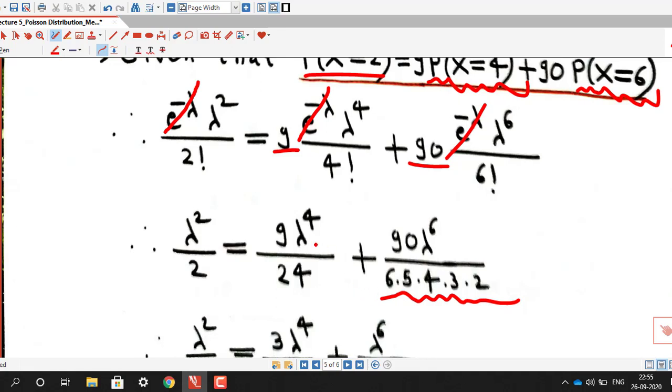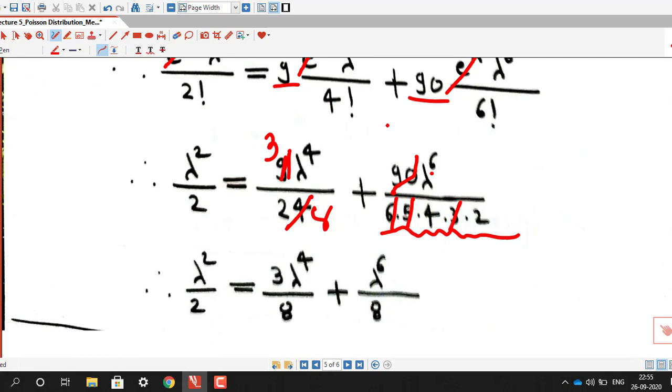Now here you can cancel out these things. There is 3 common here, so 3 into 3 is 9 and 8 into 3 is 24. Similarly, 6 into 5 into 3 is 90. So 90 will cancel out and we are left with lambda raised to 6 by 8. Here 3 lambda raised to 4 by 8 and here lambda square by 2.